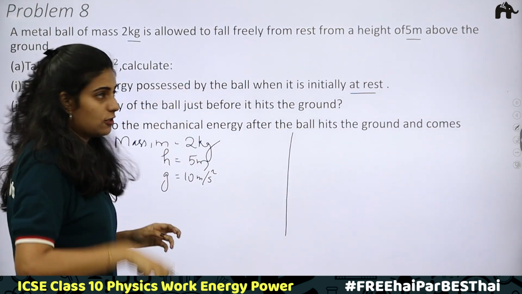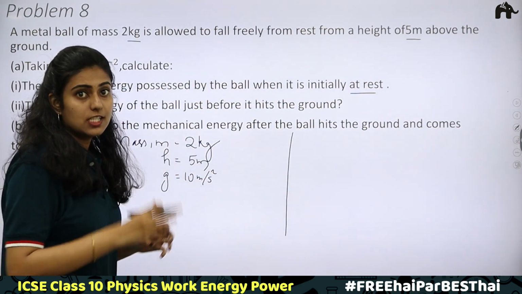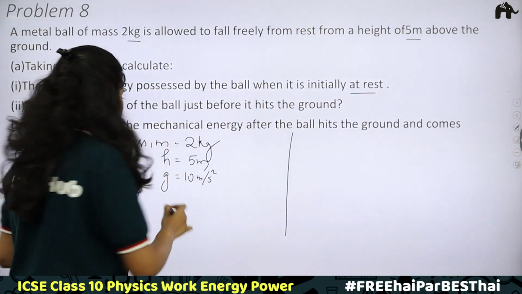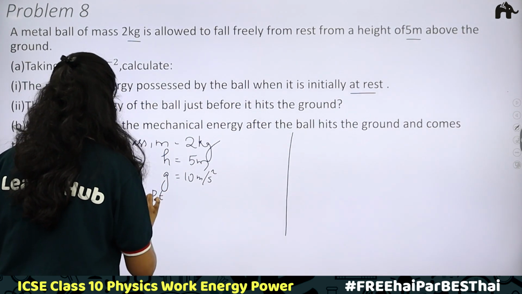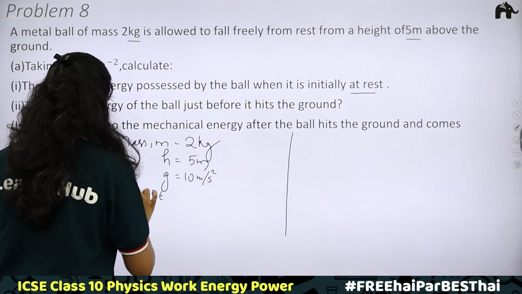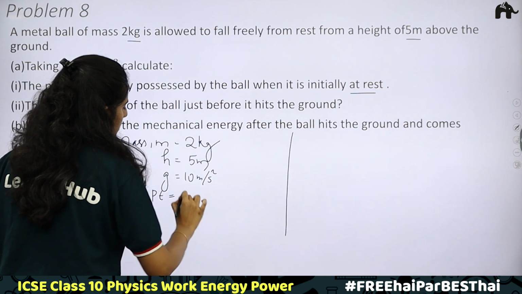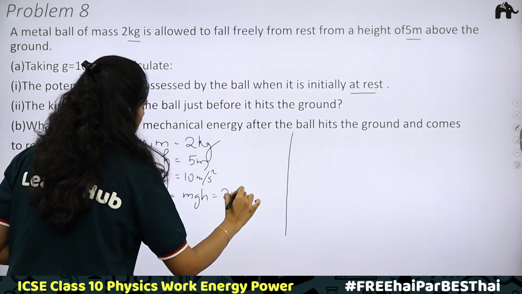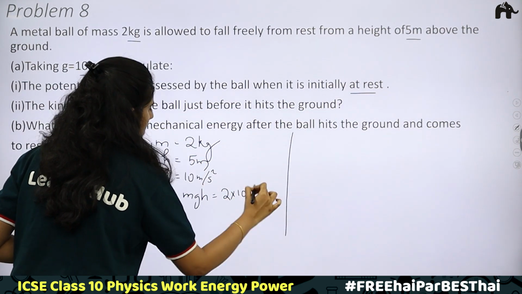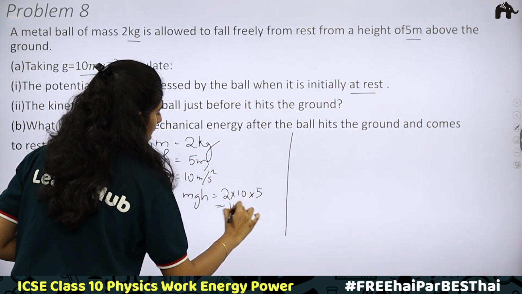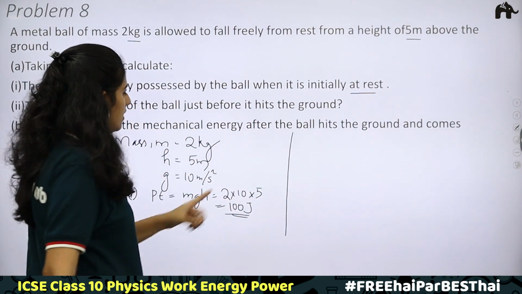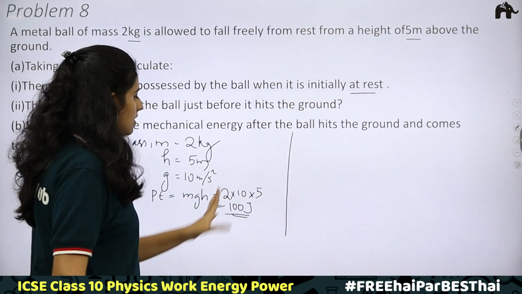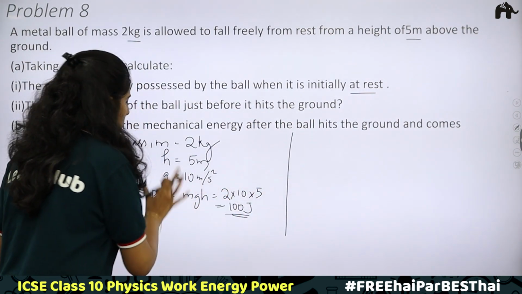Before the ball falls at rest, because of its position, it will be having potential energy. So what is the potential energy? First part, potential energy will be equal to mgh. Mass is 2, g 10 and h 5. That is 100 joules. 2 into 5, 10. 10 into 10, 100. 100 joules is the potential energy.